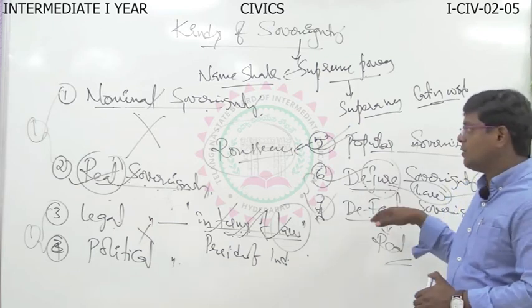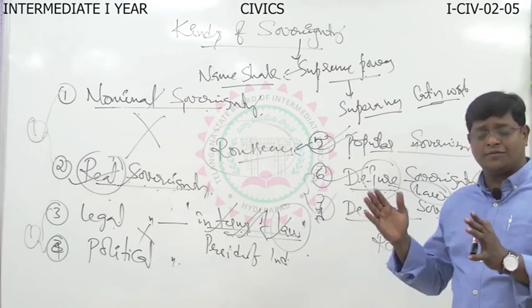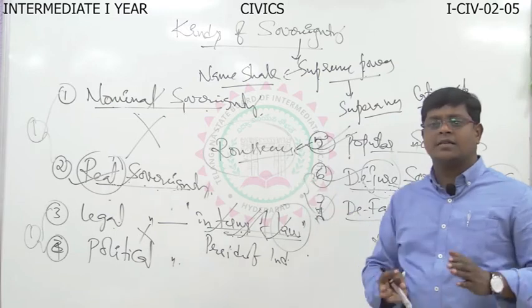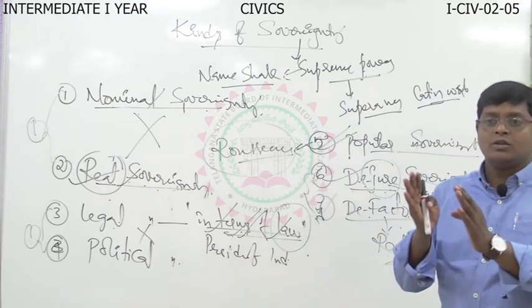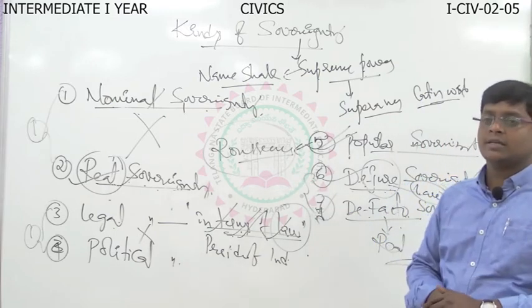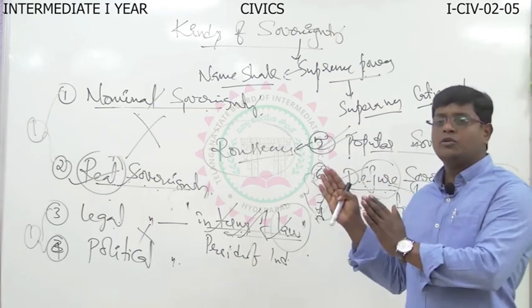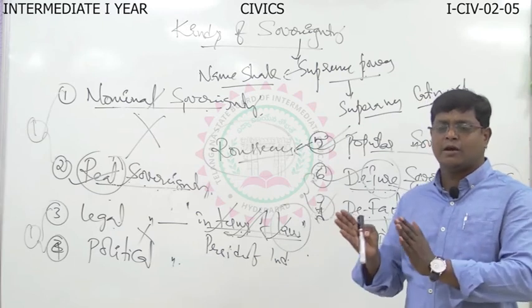So I thought it's very clear. There are different kinds of sovereignty. Each type of sovereignty is considered an individual 2 marks question. You have to concentrate on this. After this, we are going to discuss different theories of sovereignty.